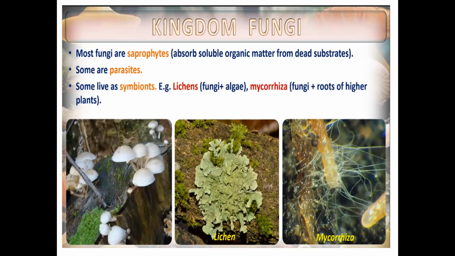Where will this nitrogen be used? It will be absorbed by the roots. Roots absorb the nitrogen which is fixed by the fungi. What is the function of root? Root gives shelter to the fungi.